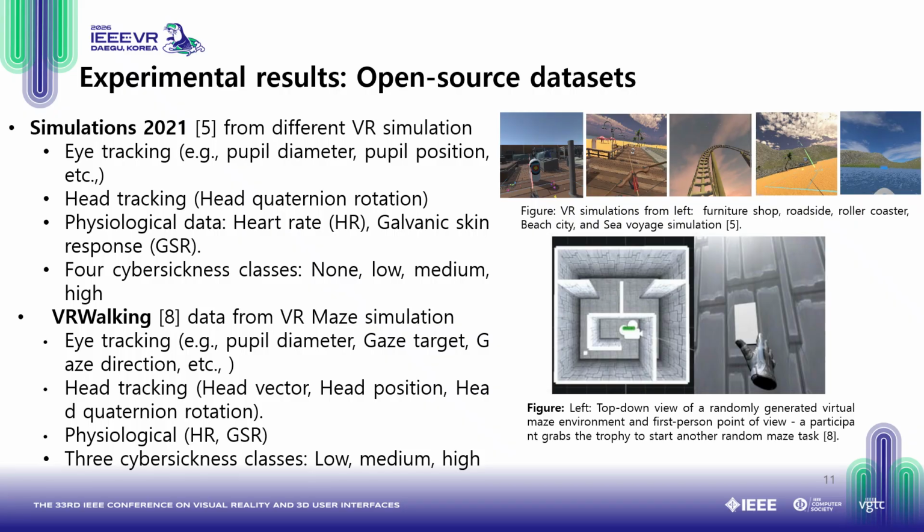So we validate our proposed method on two open source datasets. One is the Simulation 201 dataset, one is a VR walking dataset, and both of these datasets actually come from the same vendors. So there is potentially a high chance that they have similar, overlapping participants.